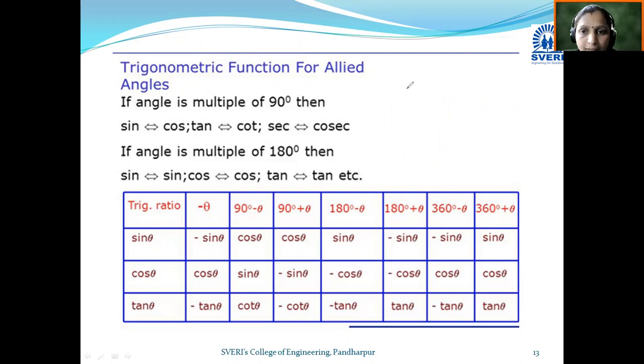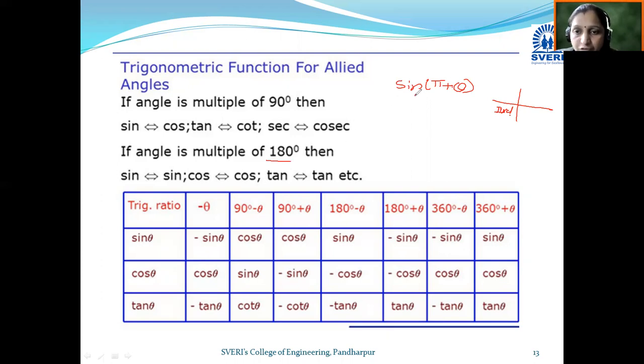And whenever the angle is like this, sine of pi plus theta. Pi plus theta means 180 degrees plus something. That means this angle lies in the third quadrant. We know that in the third quadrant tan and cot are positive and the remaining trigonometric ratios are negative. You can see here, if the angle is a multiple of 180 degrees, then sine becomes sine as it is, cos becomes cos as it is.